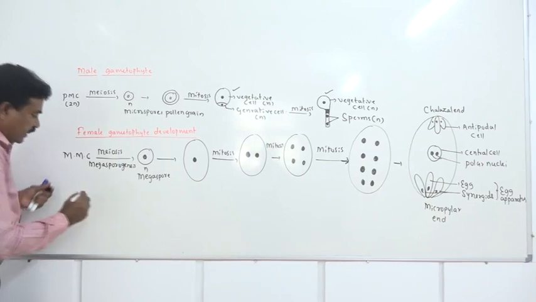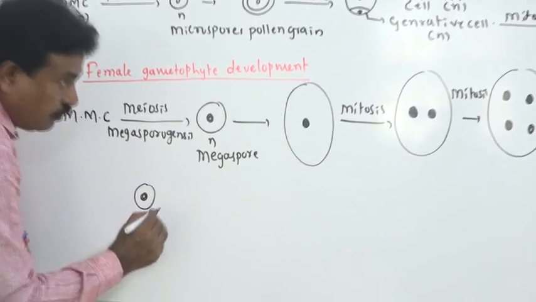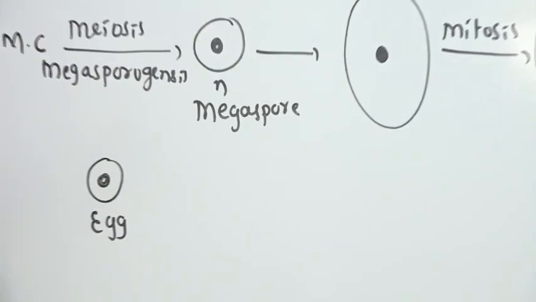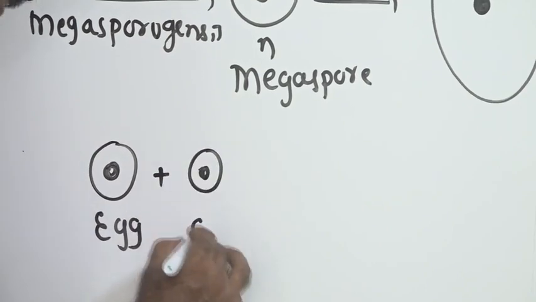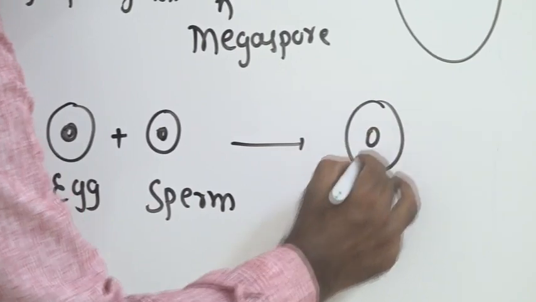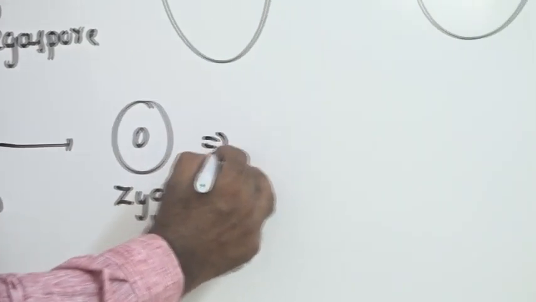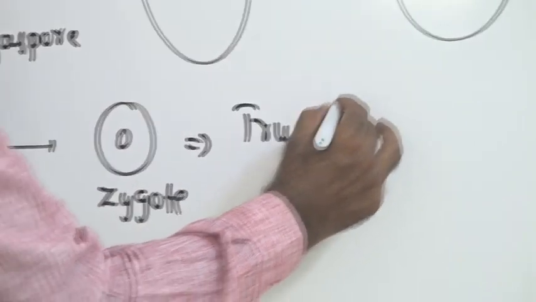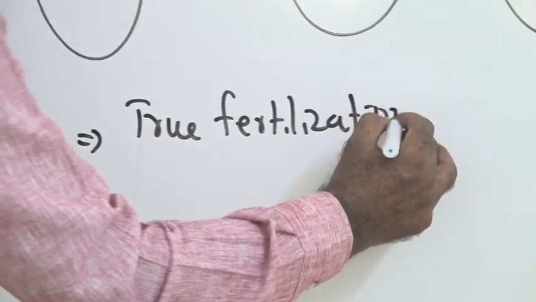The egg present in the micropylar end of a female gametophyte combines with one sperm and forms a diploid zygote. It is what we call true fertilization, and it is the first fertilization.